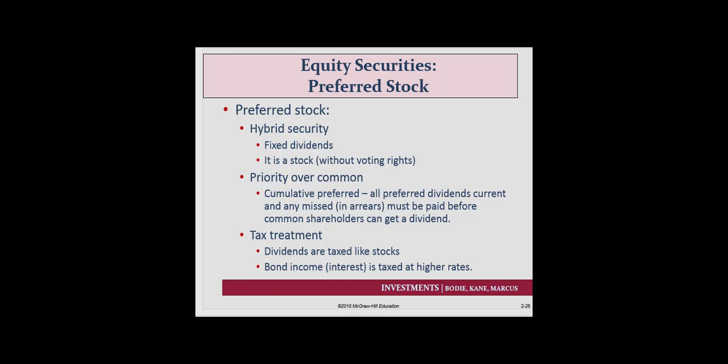And as far as taxes are concerned, dividends are taxed like stocks. Currently, that's at a lower tax bracket, but bond income is taxed at higher rates, whatever your marginal rate is. So if you're in a 30% tax bracket and you were going to receive $100, you would rather pay taxes on $100 of dividends than to pay taxes on $100 worth of interest. You would get to keep more money, if you will.